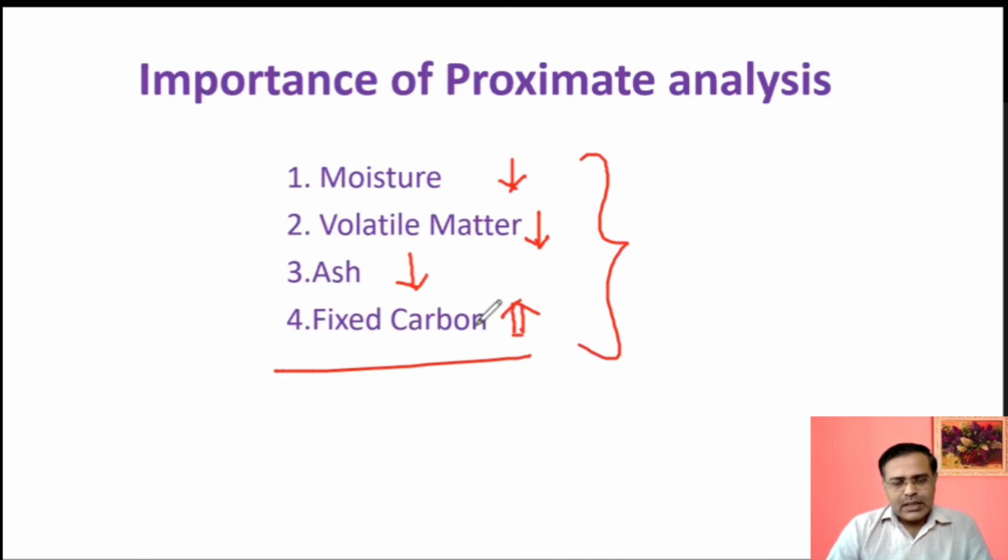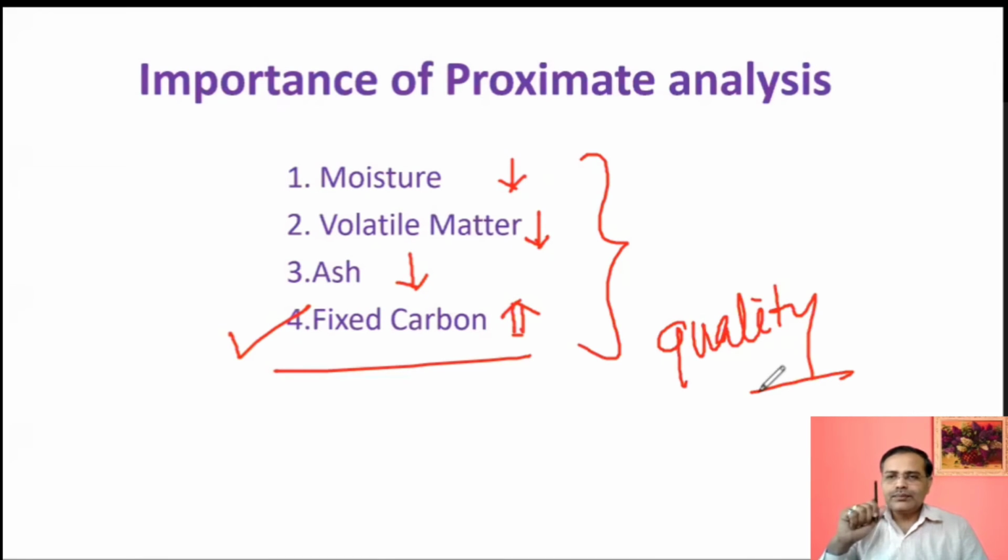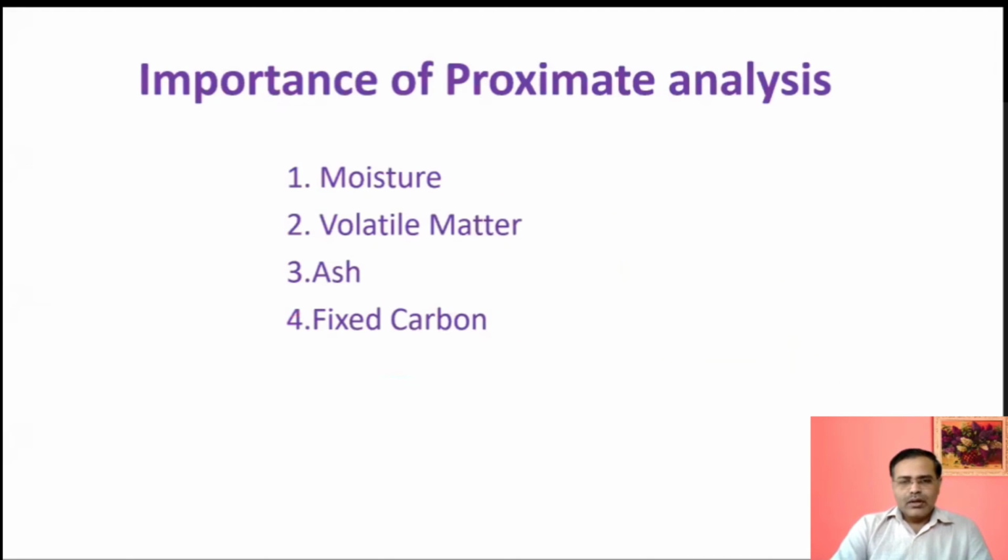If fixed carbon percentage is more, then the coal is said to be the best coal or a quality coal. Okay, so this is the importance of proximate analysis.